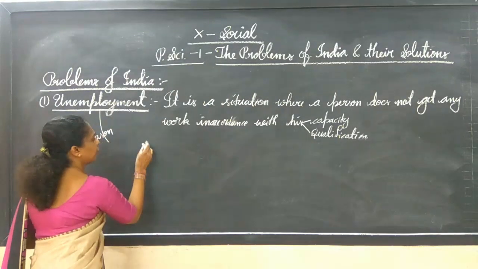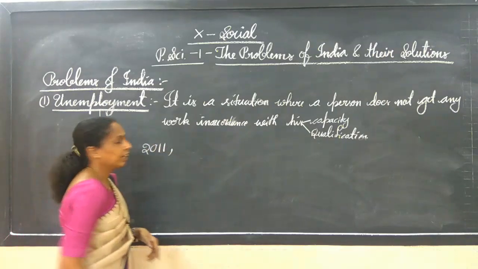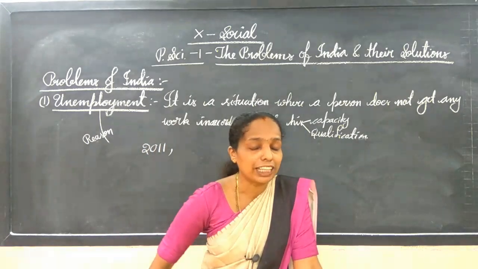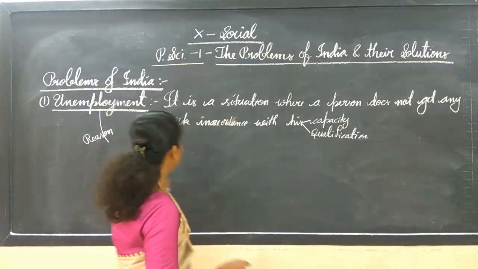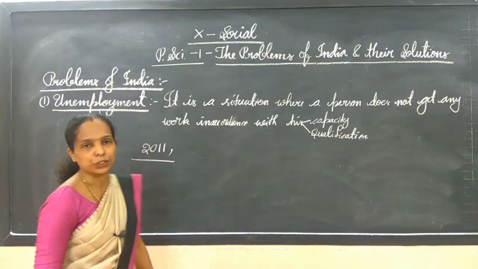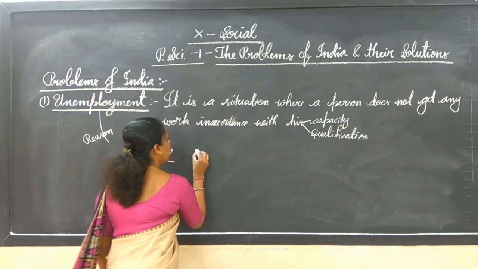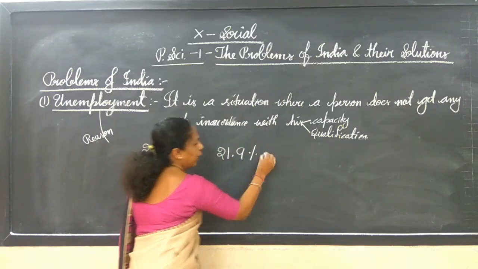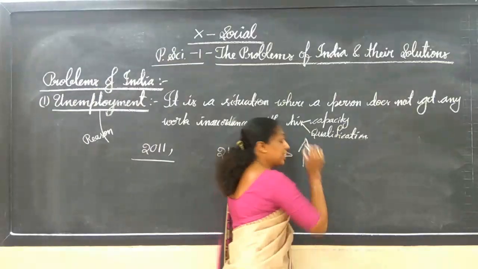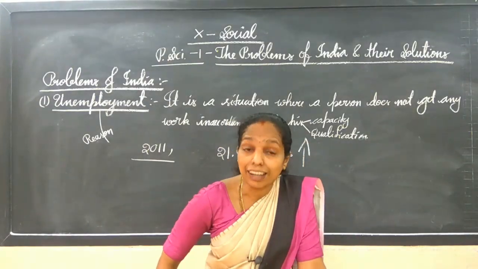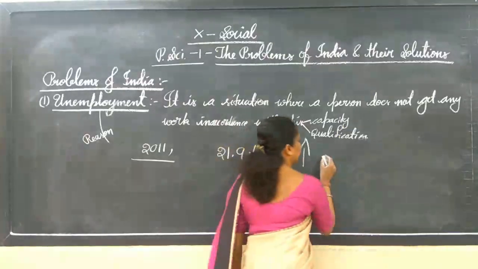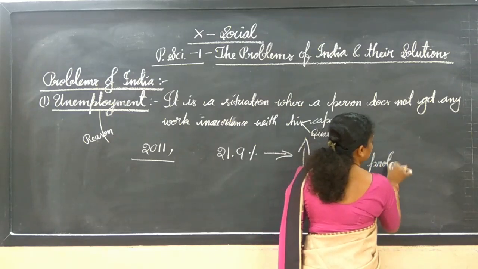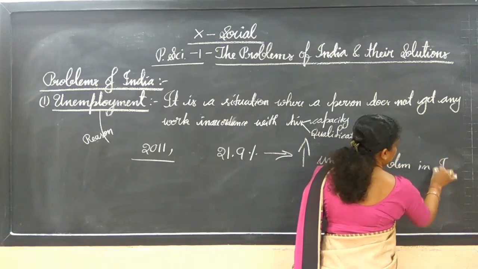According to the 2011 census, India had people below the poverty line and above the poverty line. We learned that, yes or no? According to the 2011 census, the poverty line in India was 21.9%. It was showing an increase of the problem, that is, an increasing unemployment problem in India.